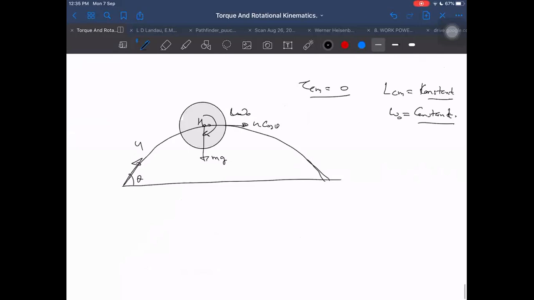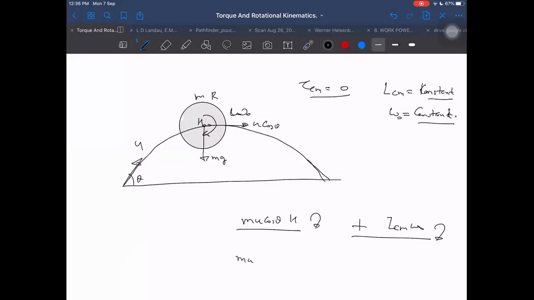Mass is m, radius is r. The first term will be m u cos theta into h, plus or minus depending on the direction, plus I_CM into omega naught. Omega naught I have given in which direction? Clockwise only. So the direction is the same, clockwise, then plus.